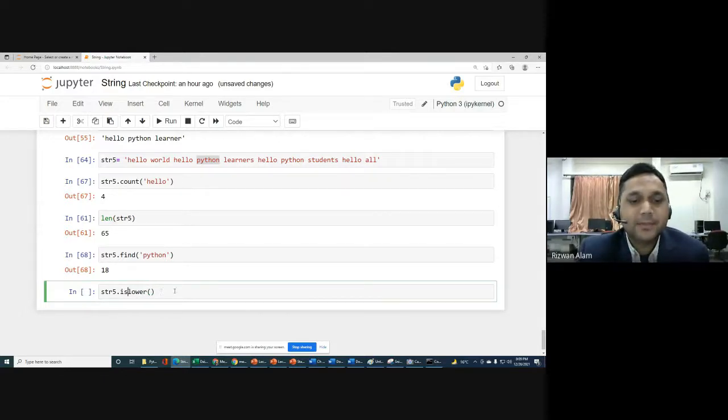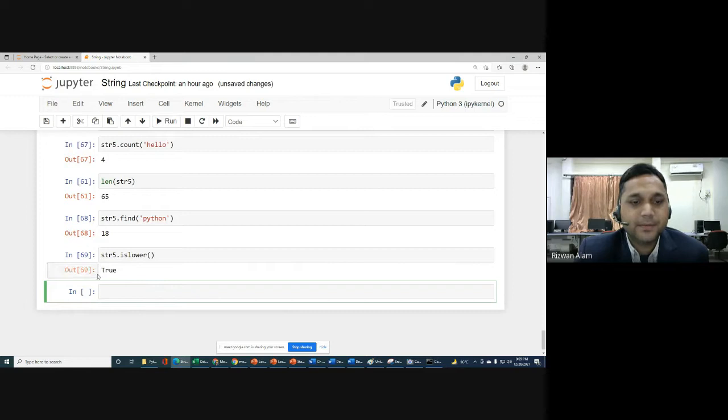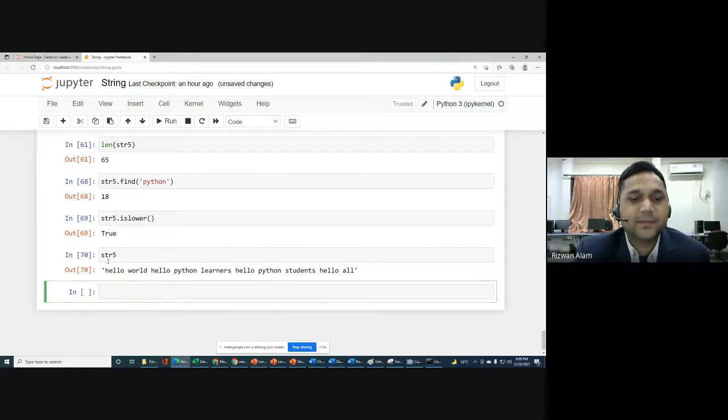Okay, islower means it will check whether all the characters in this str5 are in lowercase or not. You will get true if all the characters are in lowercase, otherwise you will get false. So you will get true. Why? Because we have all the characters in lowercase for str5, that you can check here.